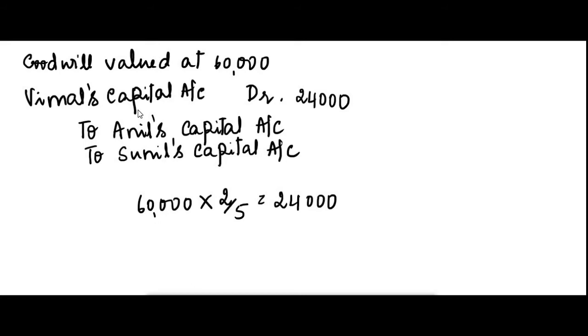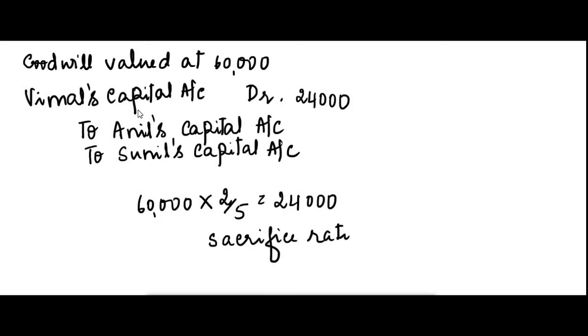So now he will have to give benefit to the extent of 24,000. Only 24,000 is to be taken, and this we have to put to the old partners' capital account, that is divided in the sacrifice ratio. Now in this case, we need a sacrifice ratio.